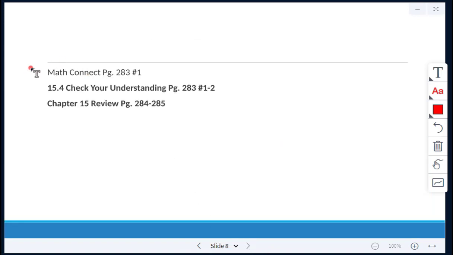In the Math Connect, there's one question to work on final momentum. Then 15.4, check your understanding, and then the chapter 15 review questions.